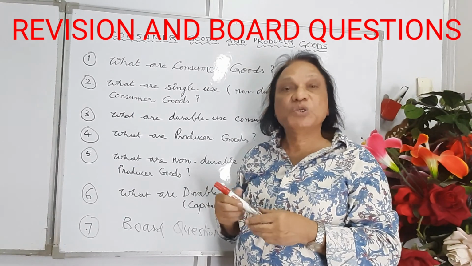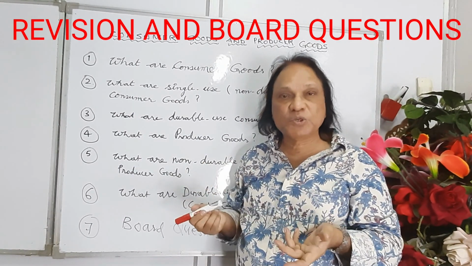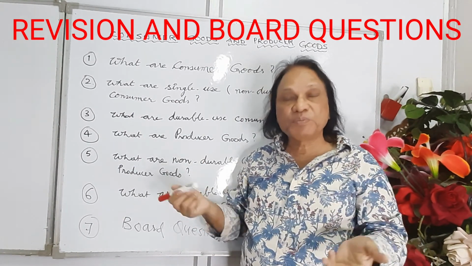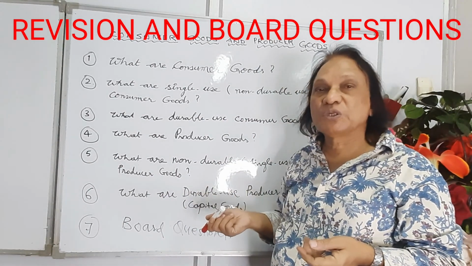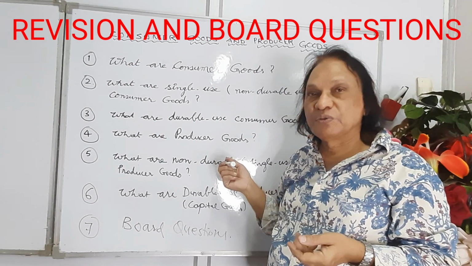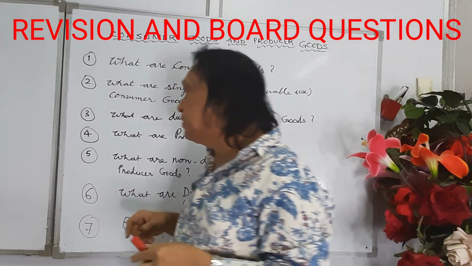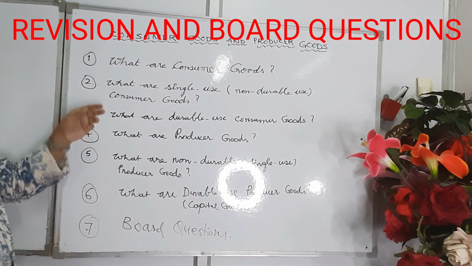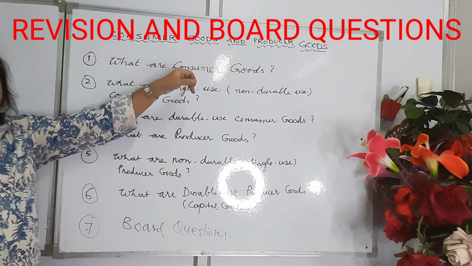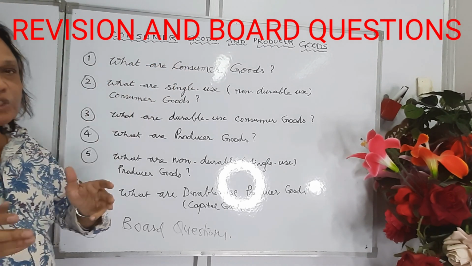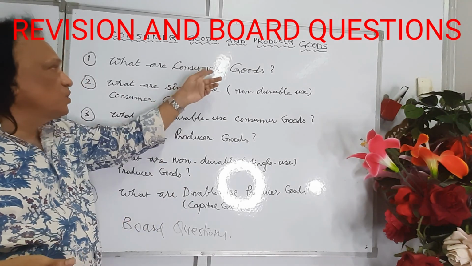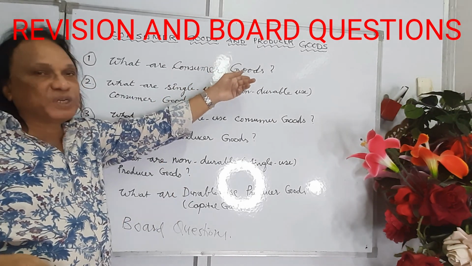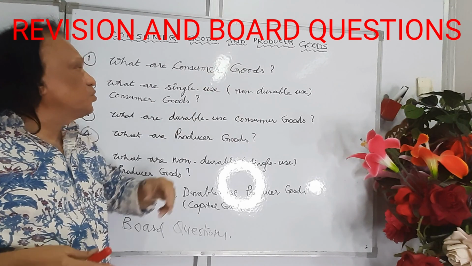If it's used for consumption, you write it as consumer good. If it is used by a firm, you write it as a producer good, depending upon is it a single use or durable good. So we'll revise once again all the things we learned today. So what are consumer goods? Consumer goods are those which are meant for consumption, not for further production. These are used by the households.